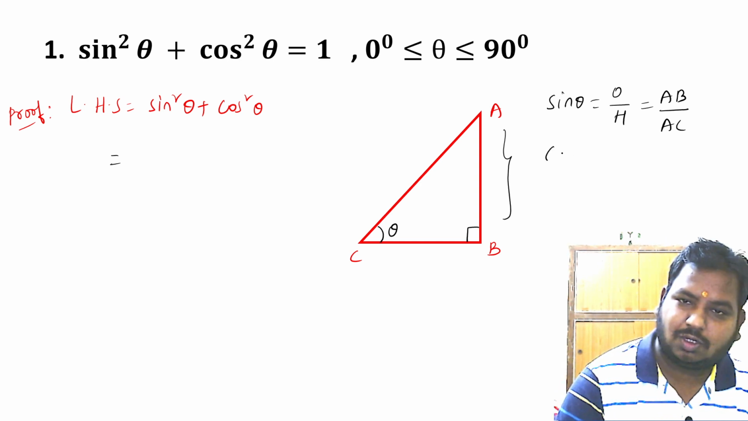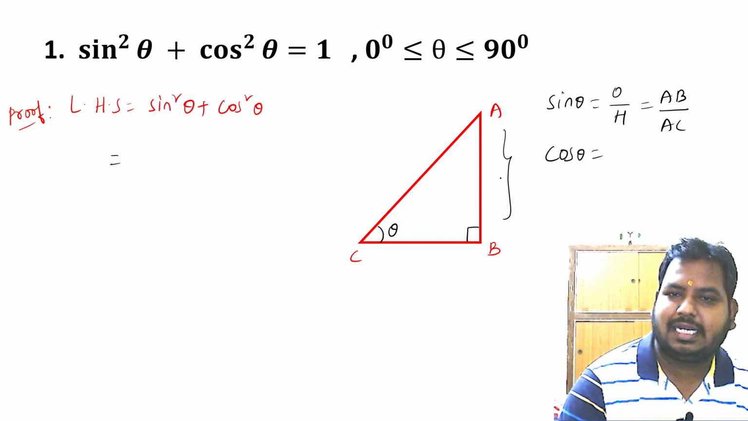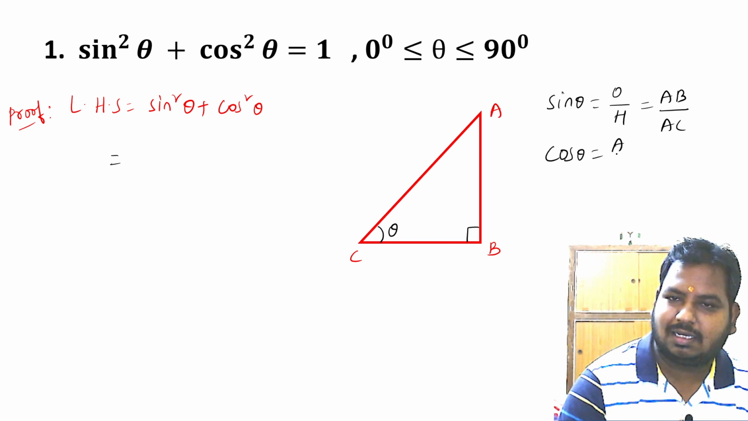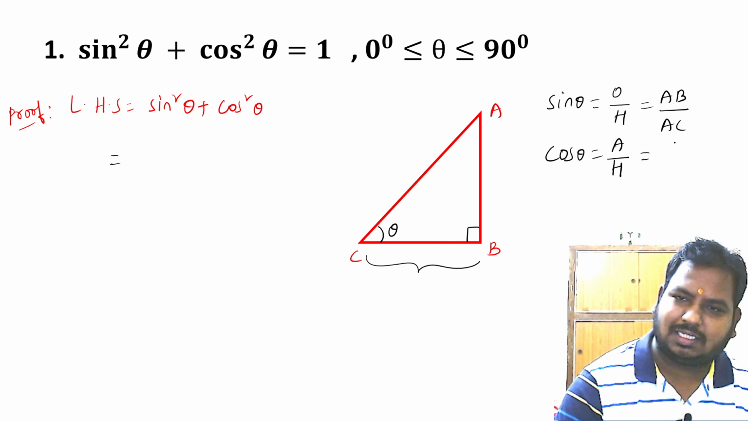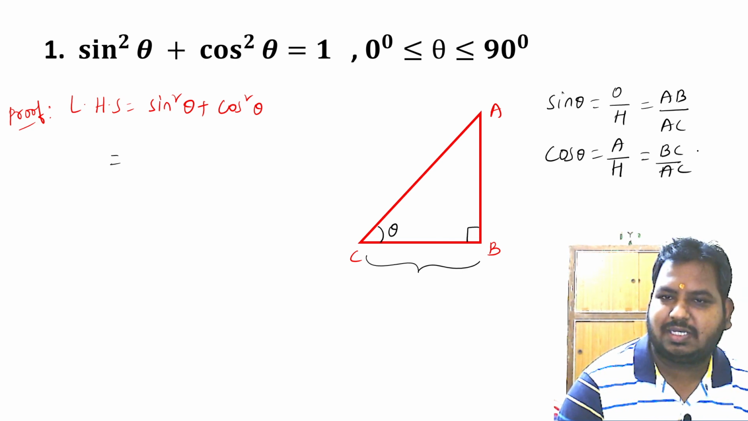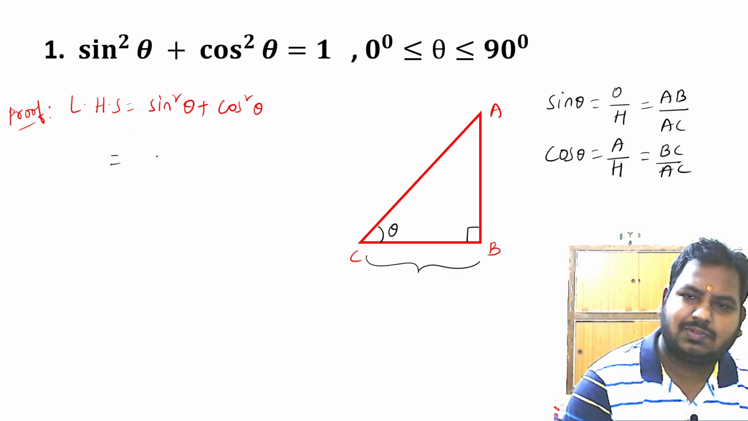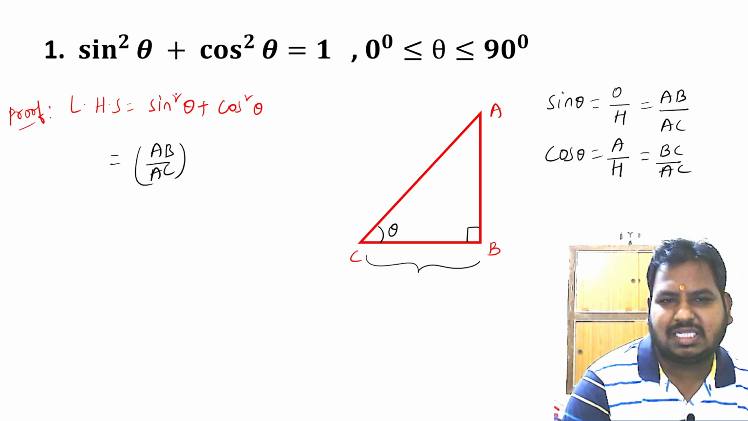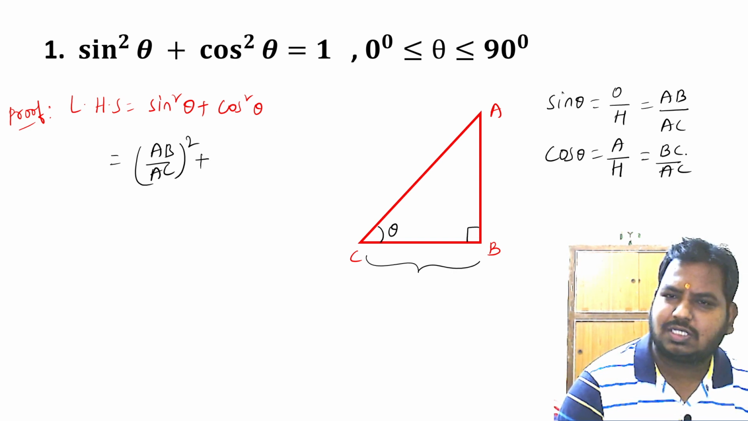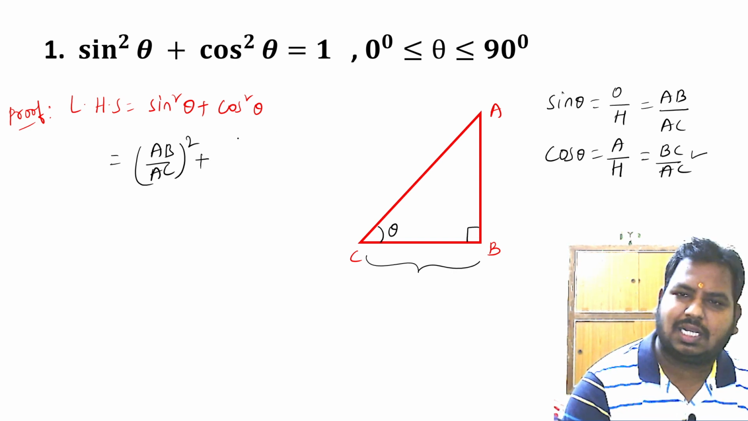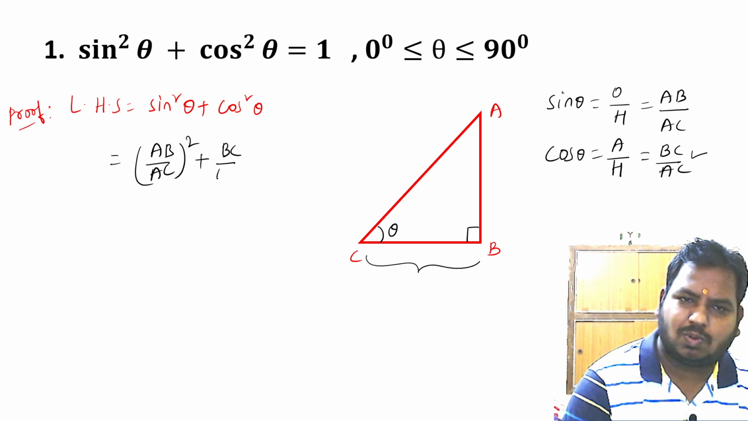Next, cos theta. Cos theta is the side adjacent to angle theta by hypotenuse. The side adjacent to angle theta is BC, and the hypotenuse is AC. So cos theta is BC by AC. So sin theta is equal to AB by AC. Sin square theta is AB by AC whole square, plus cos square theta, which is BC by AC whole square.